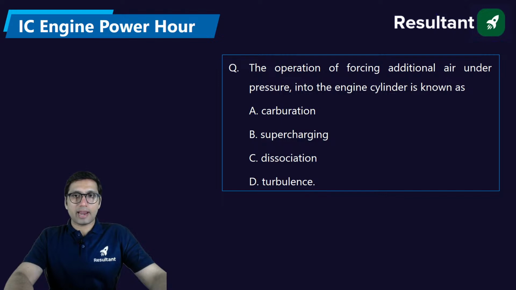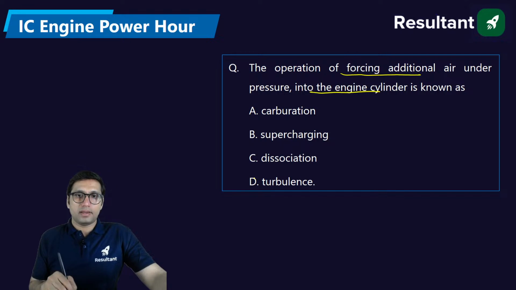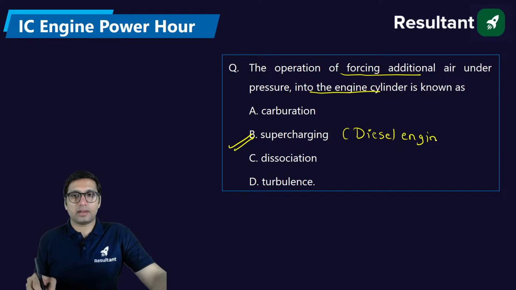The operation of forcing additional air under pressure into the engine cylinder is called supercharging. It is done basically for the diesel engine. If you do it for a petrol engine, it will definitely produce knocking. In a diesel engine, how are you forcing more air? We use a device called a supercharger or turbocharger for that purpose. A supercharger is nothing but an air compressor.